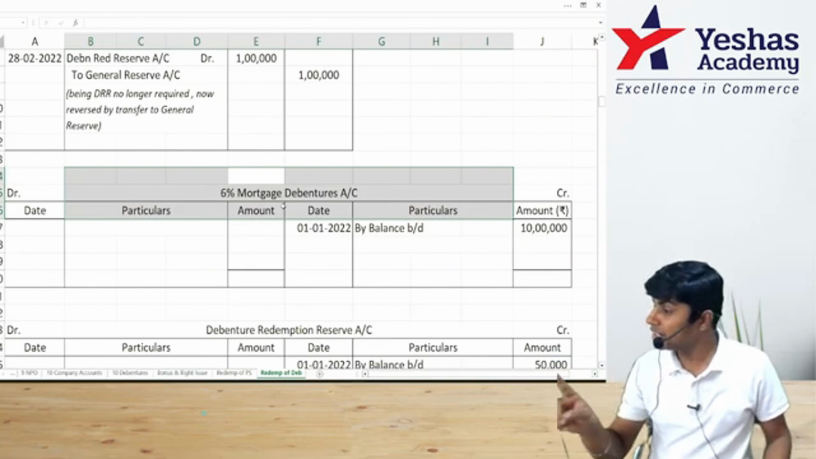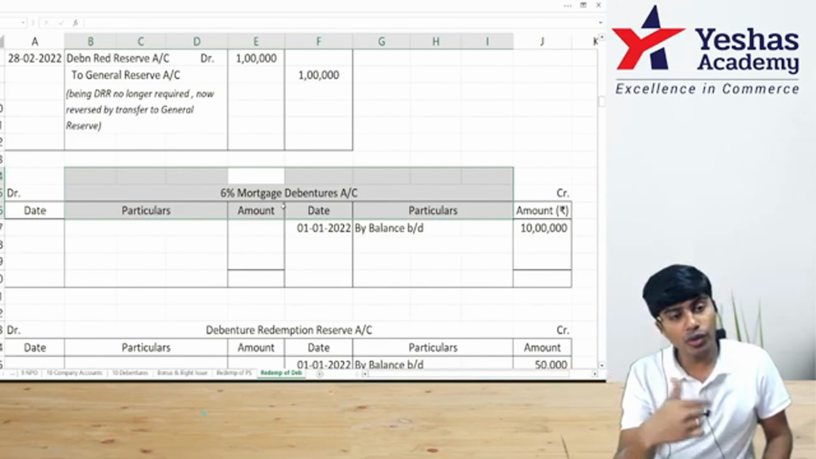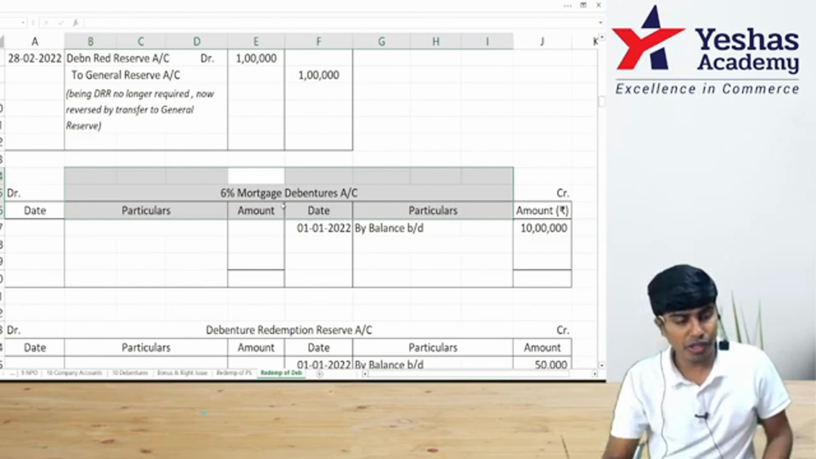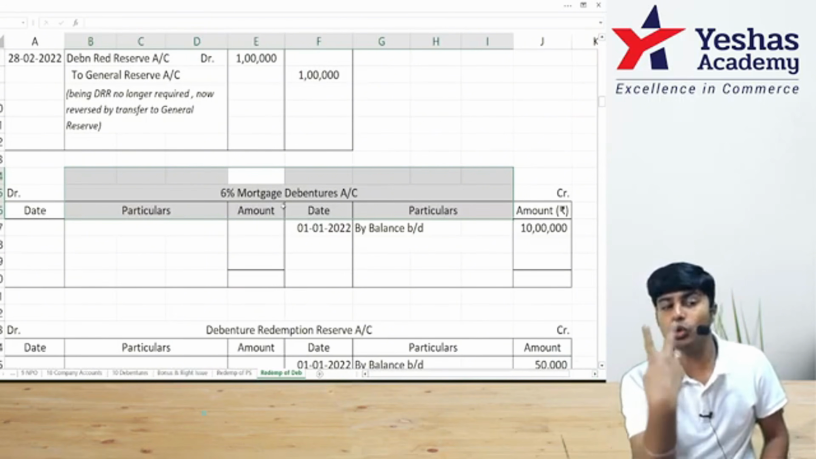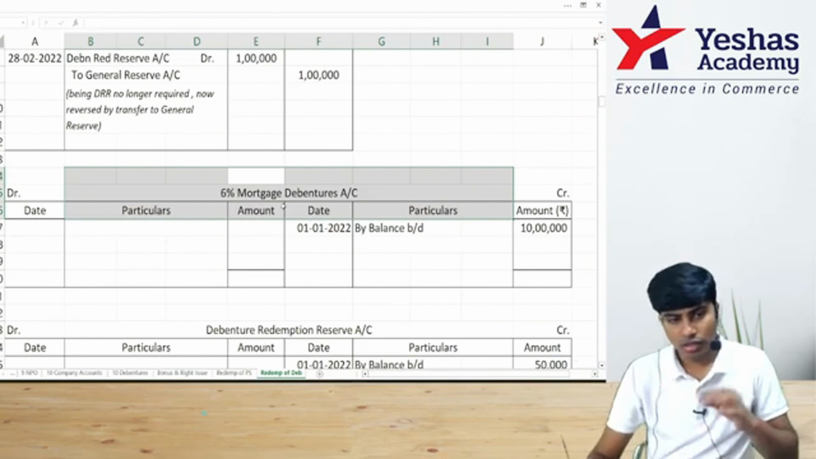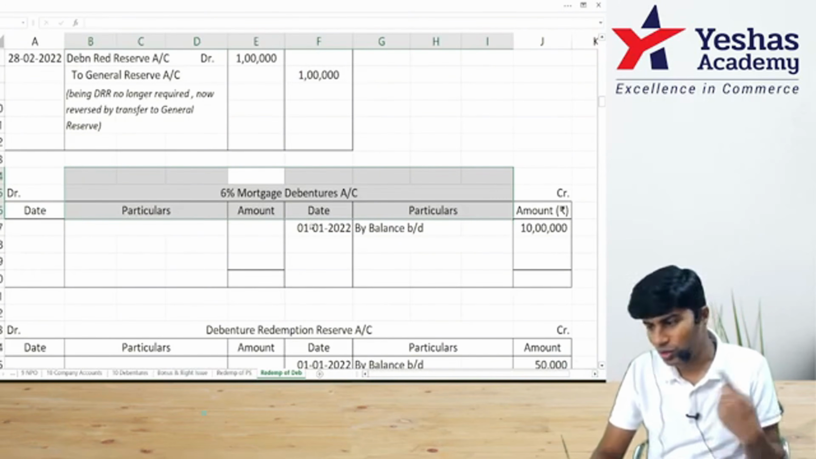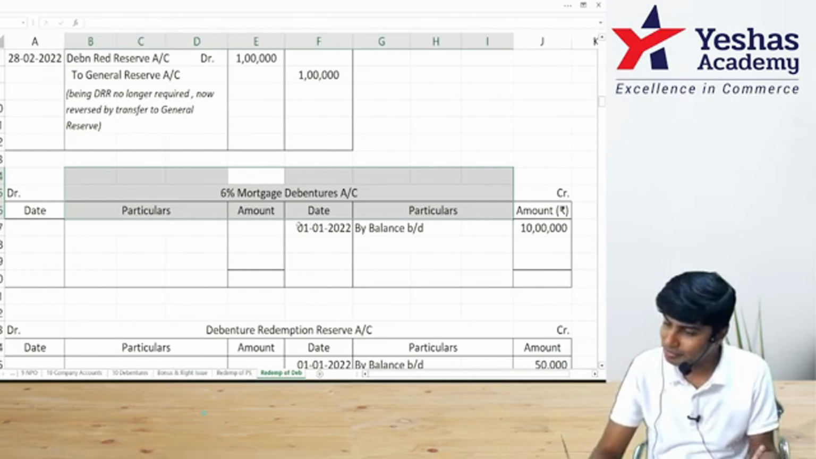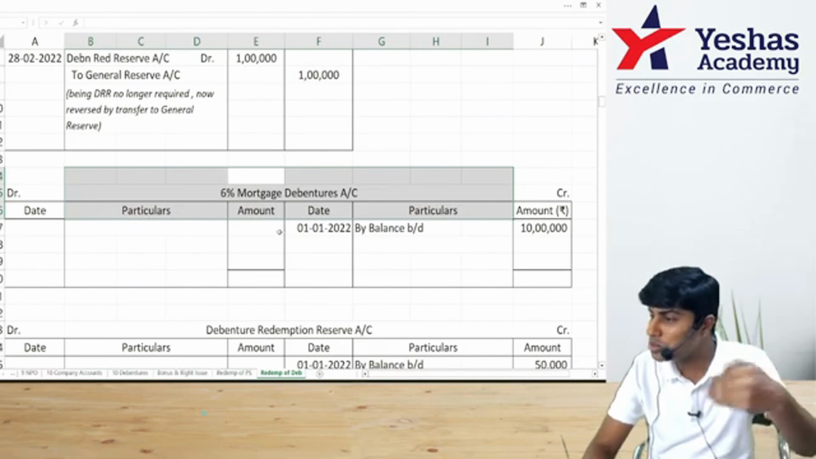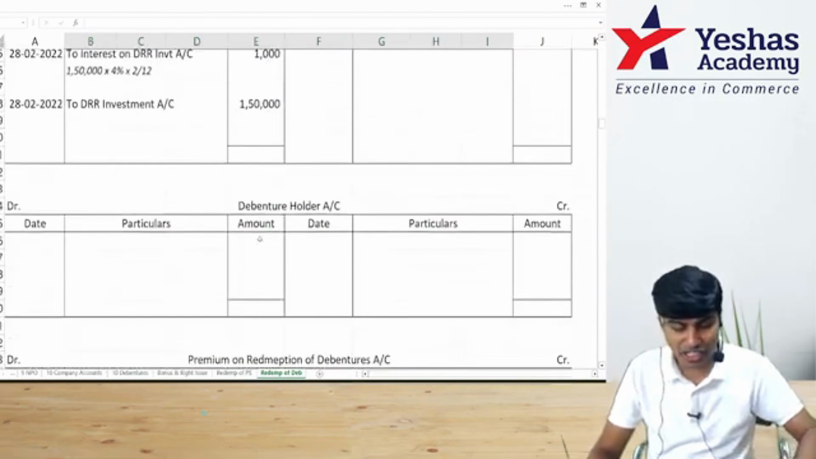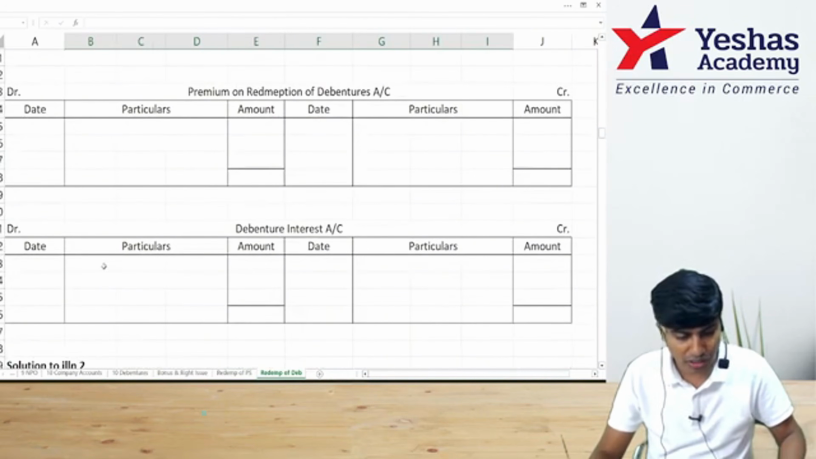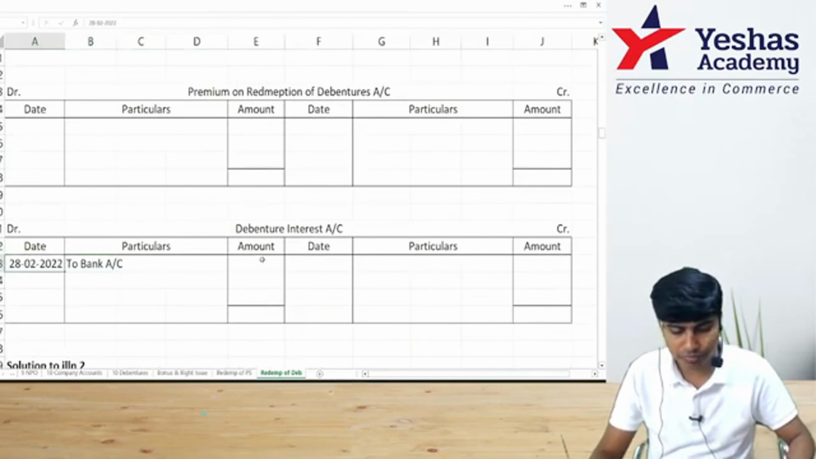We last paid interest on 31st of December. We are doing redemption on 28th of February. 2 months interest. 60,000 into 2 by 12. 10,000 interest. Expense or income? Expense. So debit interest, credit bank. Why credit bank? Because money is to be paid. Debenture interest account debit to bank account.